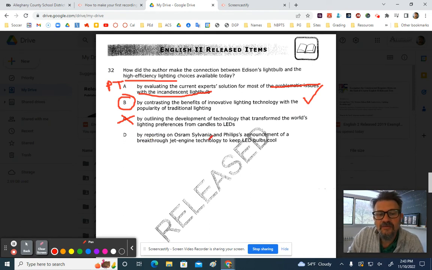By reporting on Osram, Sylvania, and Phillips' announcement of a breakthrough jet energy technology to keep the LED light bulbs cool. Again, that's going to be a partial truth, but that is not connected to Edison's light bulb. Okay, so you've got a strike, two partial truth traps, and the correct answer. All right, there's that one. Hope everybody got 100.